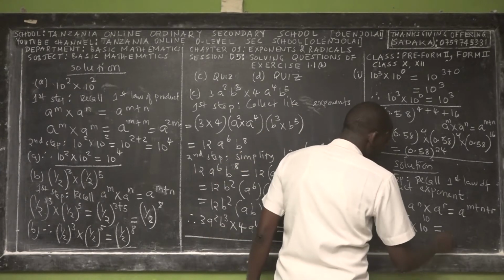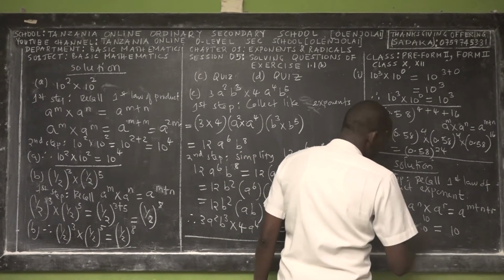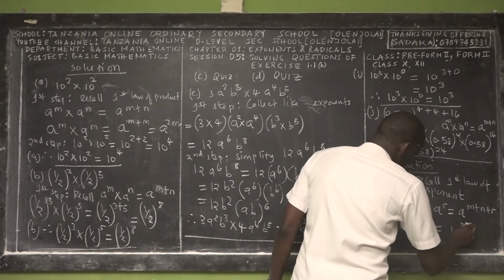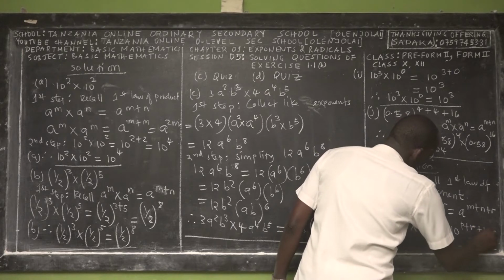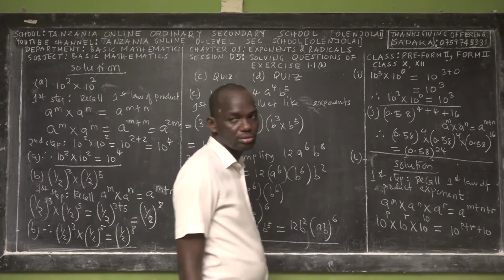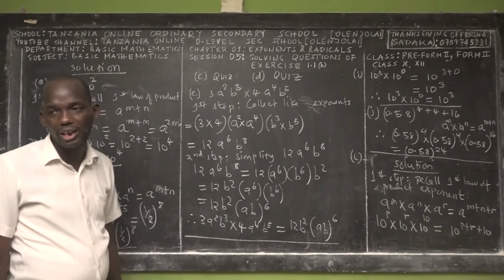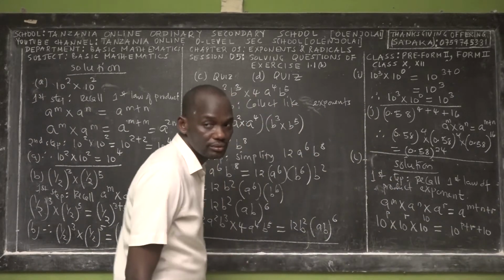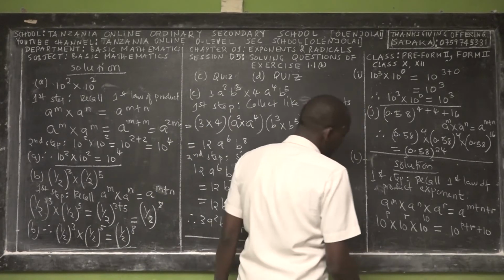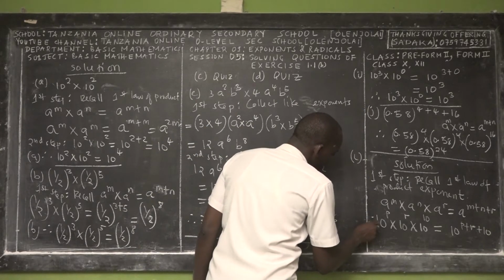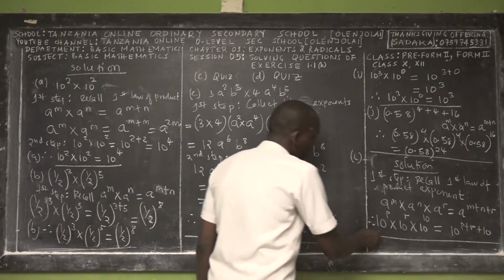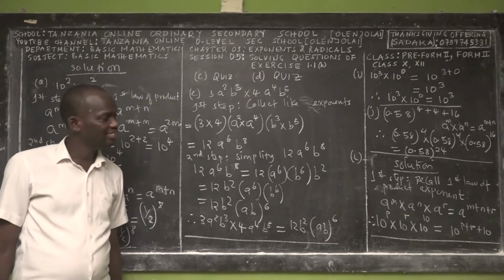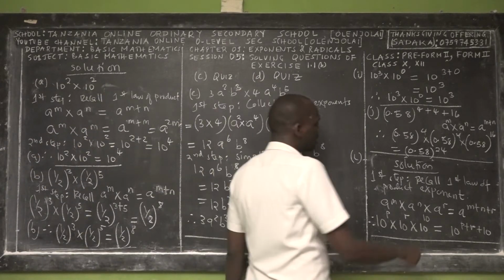Just use the law. So the base is what? 10, right? Yes. Now the exponent is P plus R plus 10. Can you add P and R? No. We don't know the value of P, we don't know the value of R. So we cannot add them. In case we encounter that, the response is 10 power P plus R plus 10. It's finished. So this is the little bit of concept.